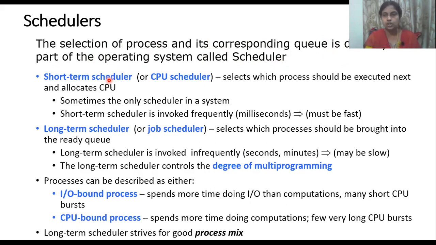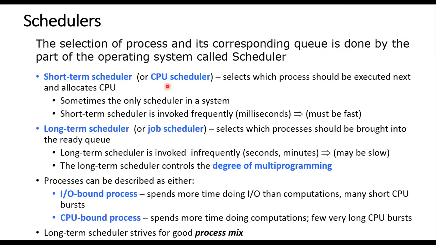First, we will move on to short-term scheduling. Otherwise we call it the CPU scheduler. It selects which process should be executed next and allocates the CPU. The name itself says short-term, so it is very fast. Any process has to be scheduled and the task has to be completed quickly. Those kinds of things come under the short-term scheduler.